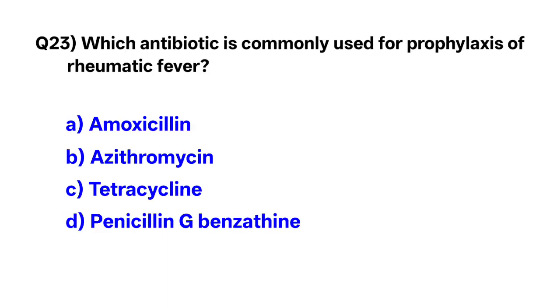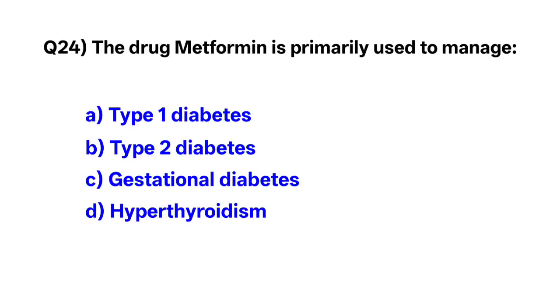Question number 23. Which antibiotic is commonly used for prophylaxis of rheumatic fever? Correct option is D. Penicillin G or benzathine. Question number 24. The drug metformin is primarily used to manage. Correct option is B. Type 2 diabetes.